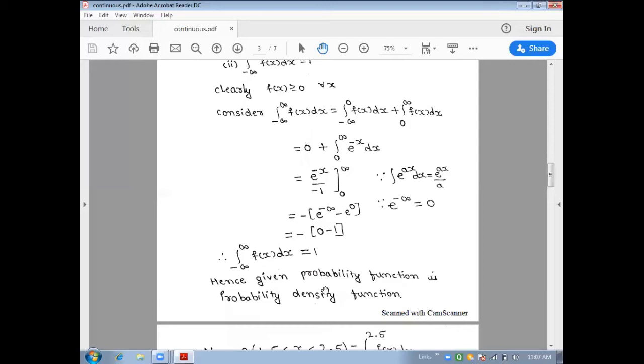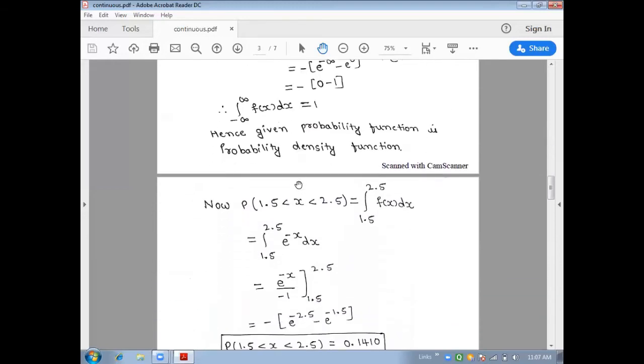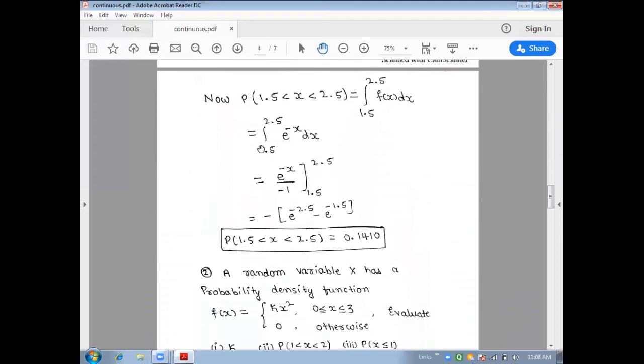Hence the given probability function is a probability density function. So both the conditions are valid, so we are saying f of x is a probability density function. Now after finding this, they have given this equation to identify.